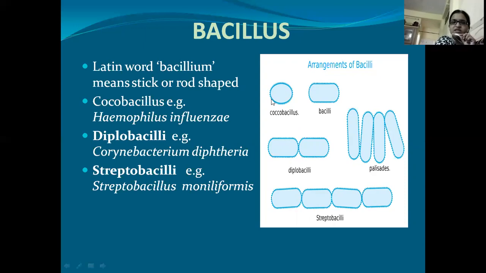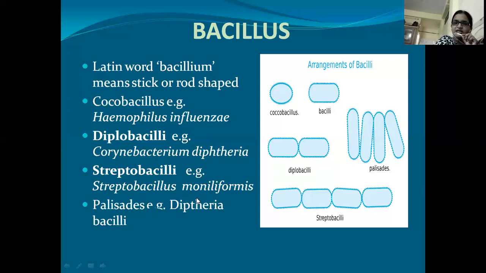This kind of cells are seen in Haemophilus influenzae. And the next one is Diplobacilli. Diplobacilli, here the two rod-shaped cells are attached to each other. This kind of arrangement is seen in Corynebacterium diphtheriae. And next is Streptobacilli. Streptobacilli is an arrangement of rod-shaped cells in a linear manner. This kind of arrangement is seen in Streptobacillus moniliformis.